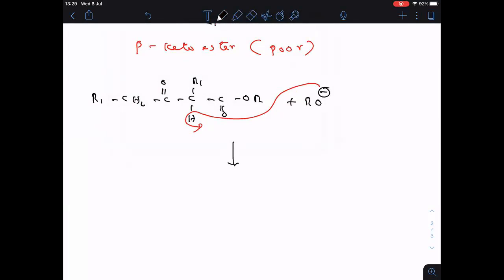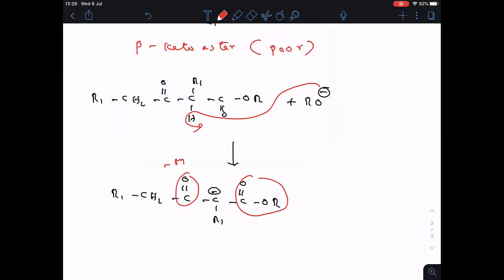Why? That is important here. Why it is irreversible means, now see clearly: R1 CH2 C double bonded O, C, now here negative charge will come, then R1 is there here, then C double bonded OR. Clear? Now, just now I told you, this is a minus M group, and this is also a minus M group. Tell me, do minus M groups stabilize the anion or destabilize the anion? Minus M groups will stabilize the anion. Like that, here two minus M groups are there, thereby this anion is highly stable.